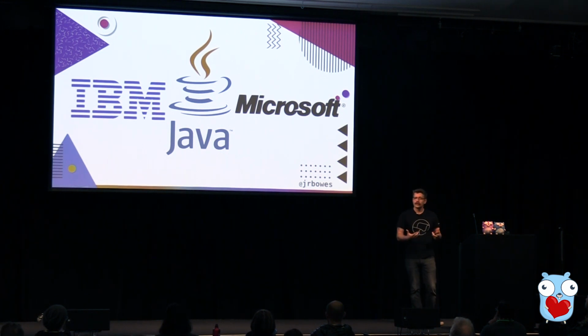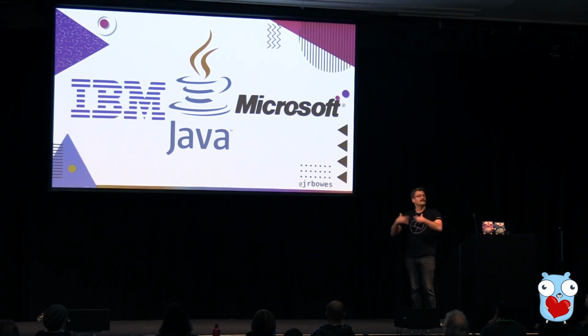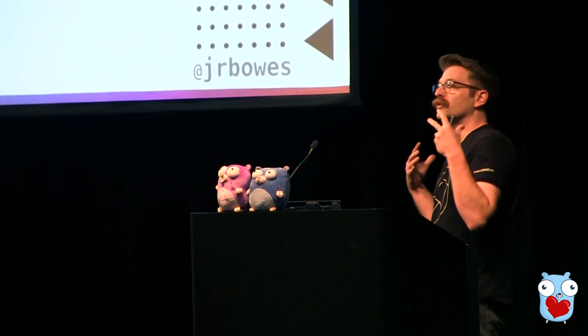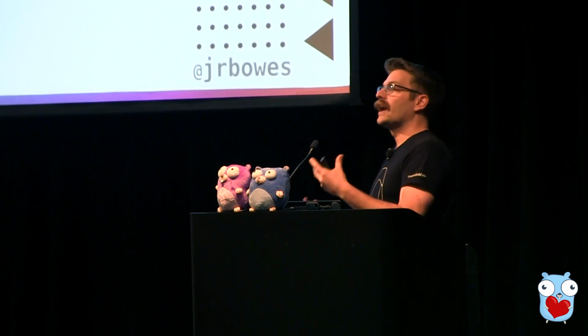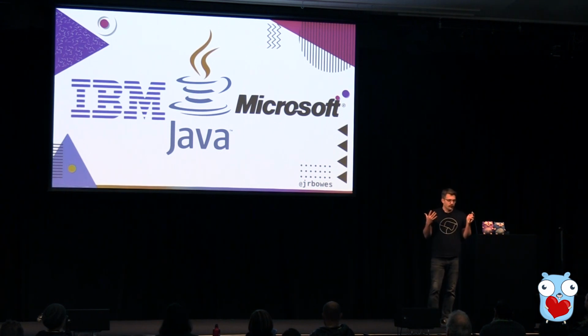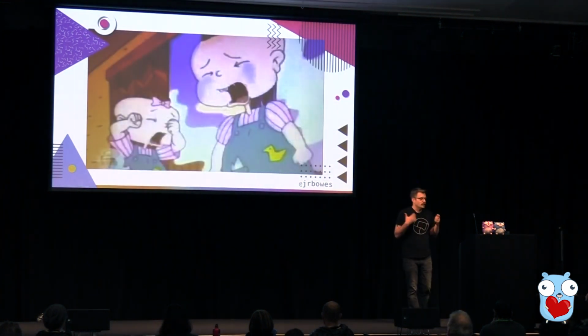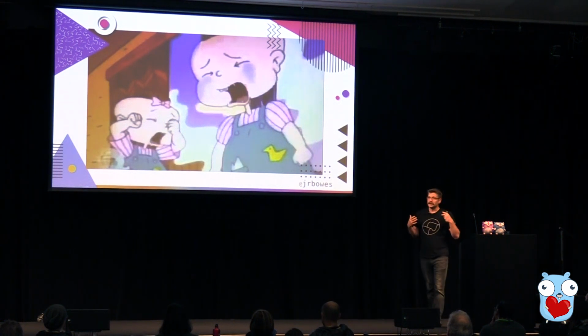You weren't really sure which one your users would be using. They were all subtly different. Maybe some APIs were missing from one. Maybe one had extended the API a bit more. And then we ended up with this sort of tribal voodoo knowledge about what you might have to do to get a program working. So it would be really common to say, oh, this application has to run on the IBM JVM because of the way that it does garbage collection. So the idea of write once and run anywhere, just through the fact that you had to make sure the JVM was there and there were different JVMs, well, it didn't really pan out. So it wasn't really living up to what was offered.